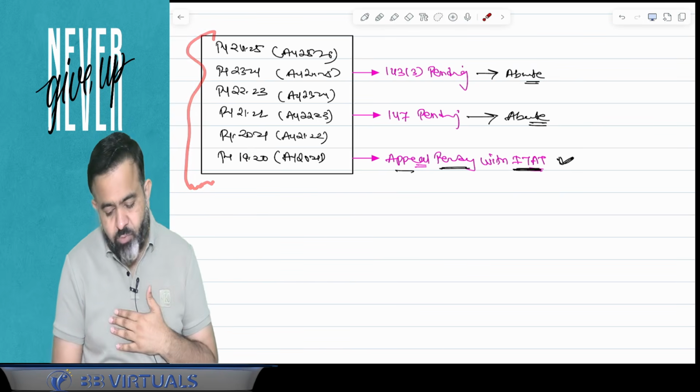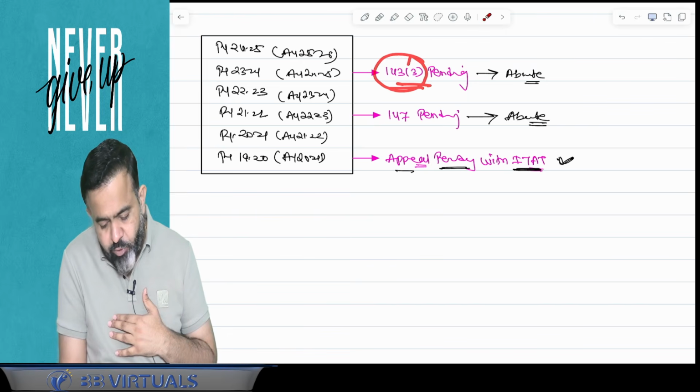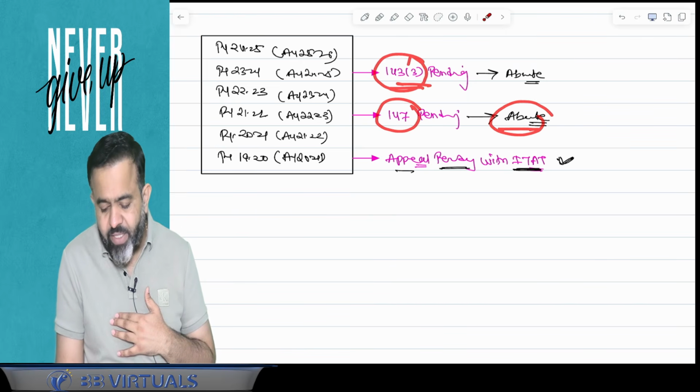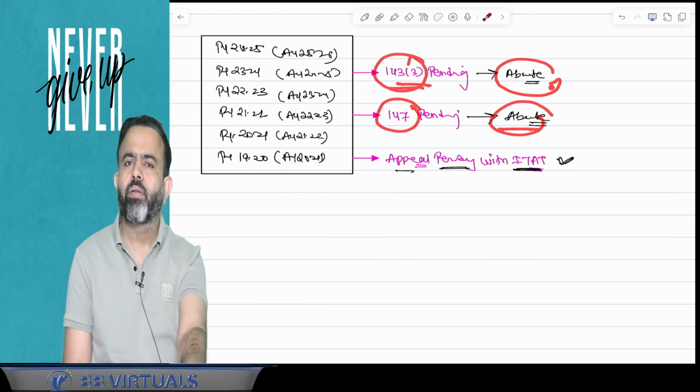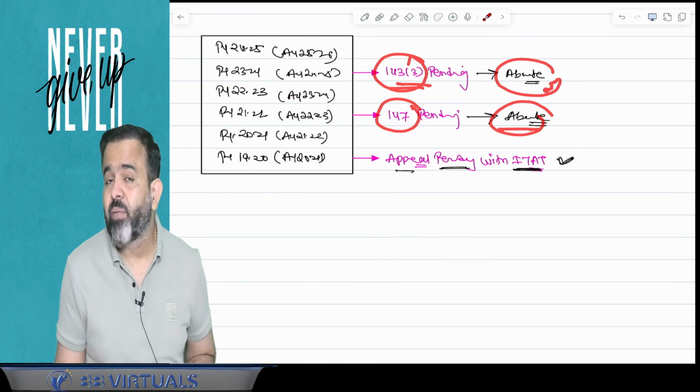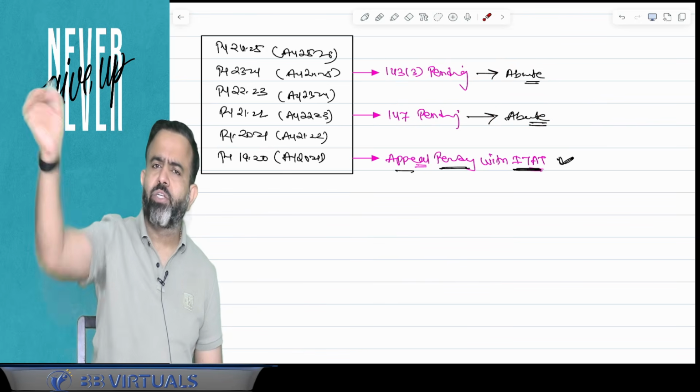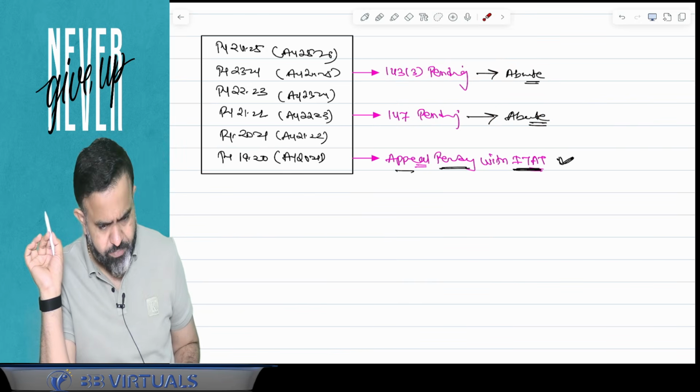Now in this particular case, what happened? Mamata Banerjee's assessment was pending. So when a raid is conducted, this assessment is going to abate, which means it is stopped. But what happened? You know that Mamata Banerjee filed a writ petition in the Calcutta High Court.